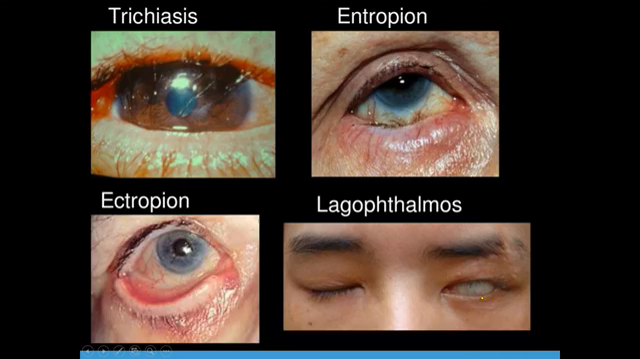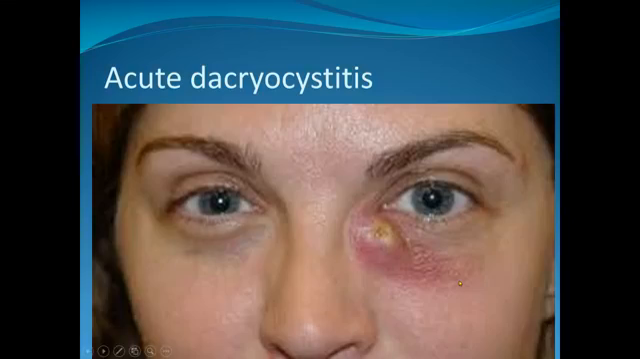Unable to close. This is the lagophthalmos. Unable to close the eye.